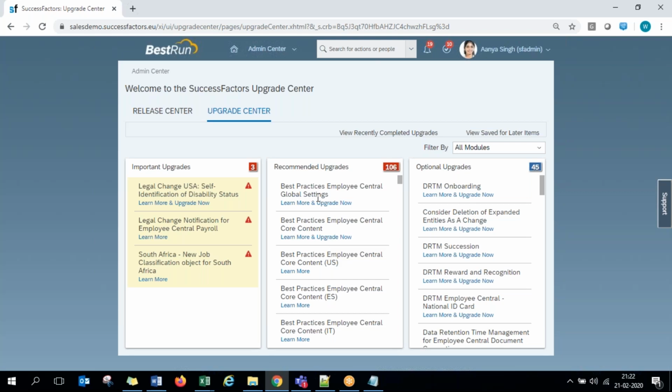But for the upgrades that we do one by one, no downtime is required. The system gets updated in a few minutes. So that is how the upgrade center works. Whenever you come here, guys, you also have an option to see the previously completed upgrades. You click on view recently completed upgrades. Here the list comes up of all the upgrades performed in this SuccessFactors system across the last 5 or 6 years.